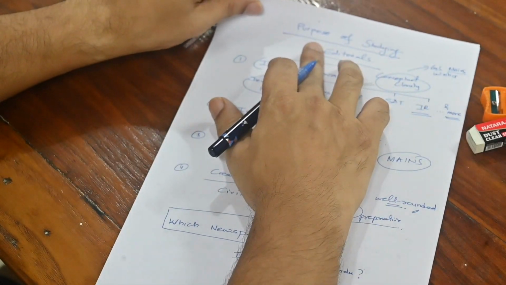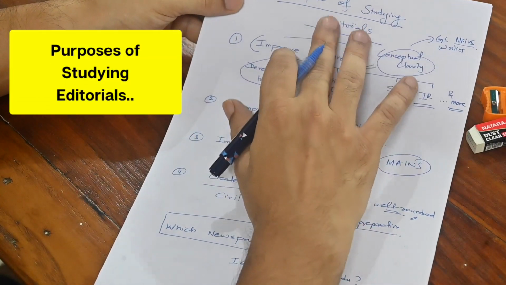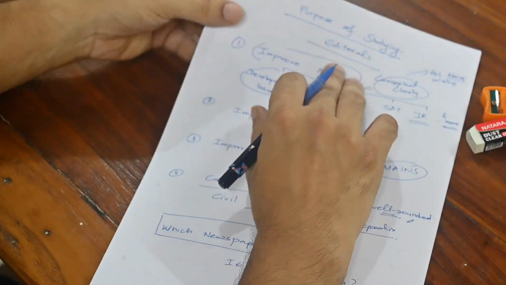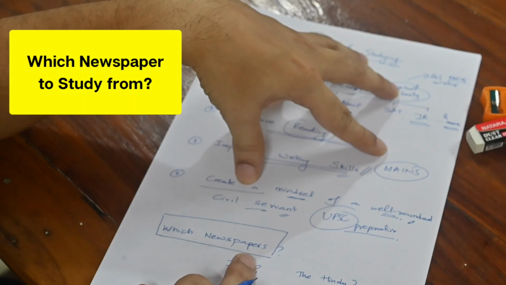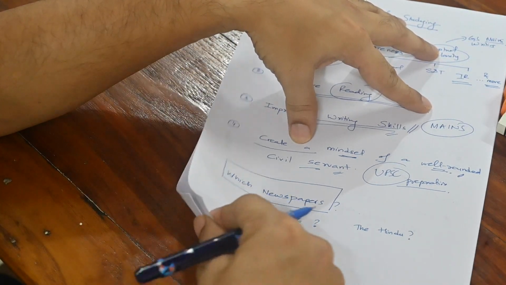On number one, I will discuss what are the purposes of studying an editorial. That there are different purposes, and you should identify these purposes beforehand so that you can improve your reading of editorials. Second is which newspapers you should be reading these editorials from. That is the second thing I will discuss. There will be only one newspaper, of course.